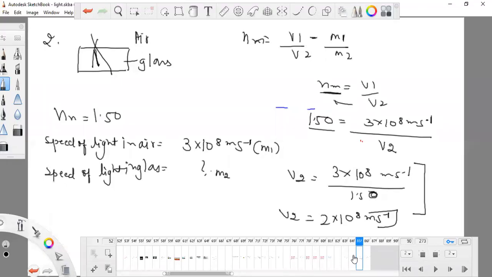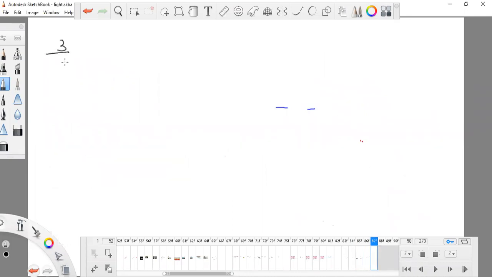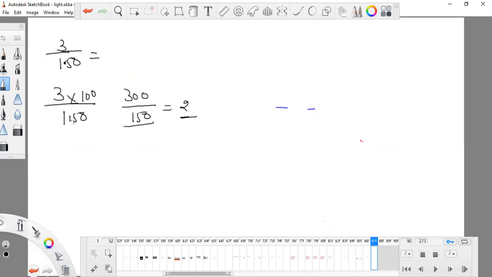You know this. What are you doing, Salia? Is it possible? What is the value of 3 upon 1.50? If you are doing it this way, it will also be 2. If you are removing this point, it will also be 2. What are you doing? I don't know.